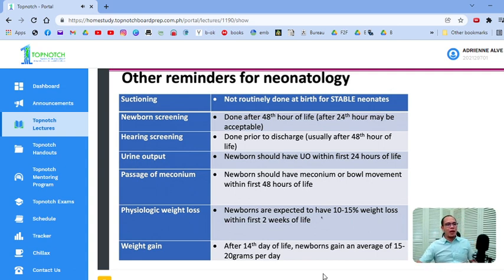Okay? So weight gain after the 14th day of life, your newborns gain at an average 15 to 20 grams per day. So these are the nitty-gritty. Maybe, baka tanungin. So pwede.